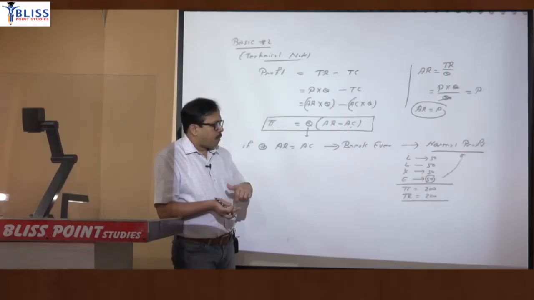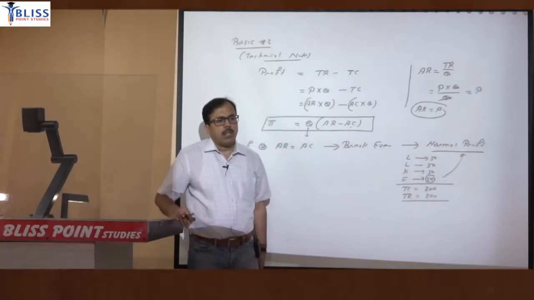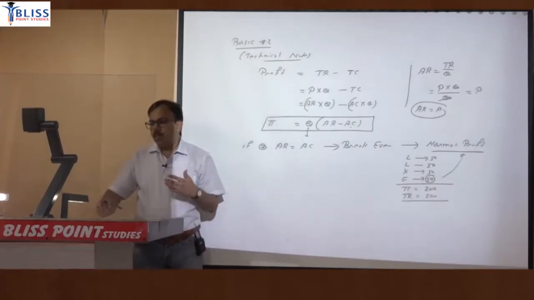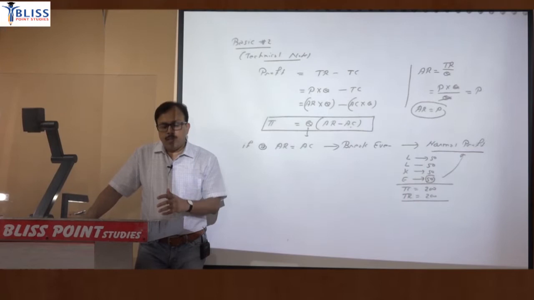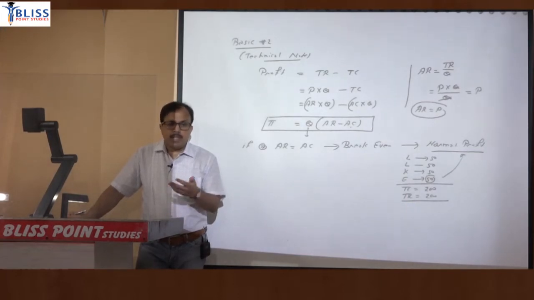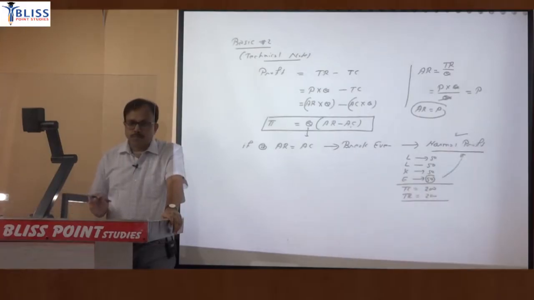But even when that profit is 0, this 50 is basically the normal profit. This is the normal rate of return that entrepreneurs must get, because the entrepreneur is investing that capital and taking that risk. So that normal rate of return is part of cost.